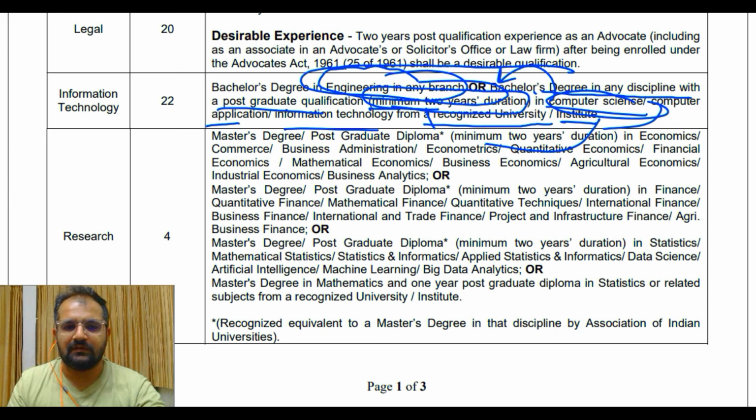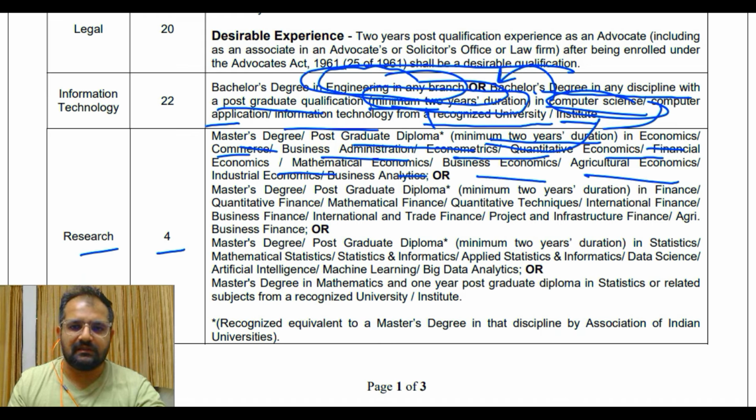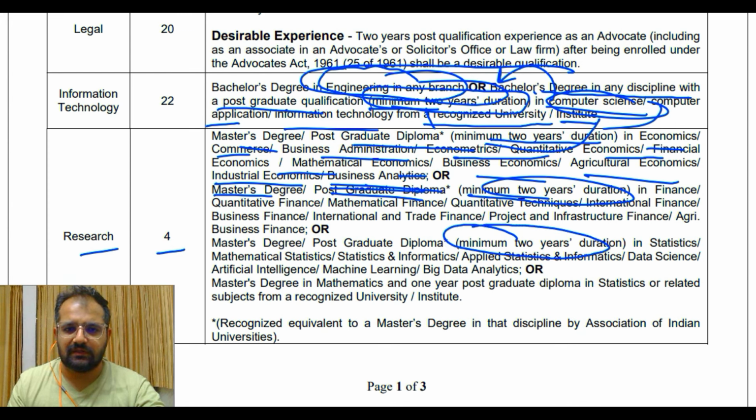For research we have 4: master's degree, postgraduate diploma, minimum 2 years duration in economics, commerce, business administration and so on. You can have a look. Economics related, mathematical economics, business economics, agricultural economics, industrial economics, business analytics, and then masters or post graduate, that also you can see minimum 2 years duration, the one above was also the same, and same is the case here, minimum 2 years duration, masters or post graduate if it is a diploma.